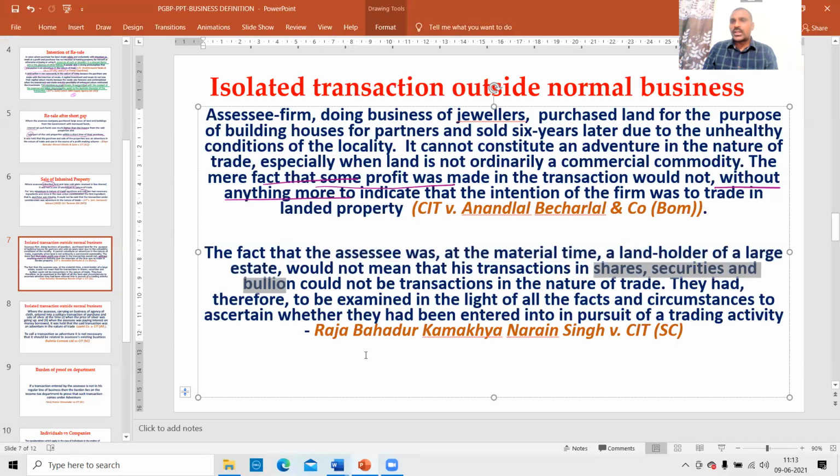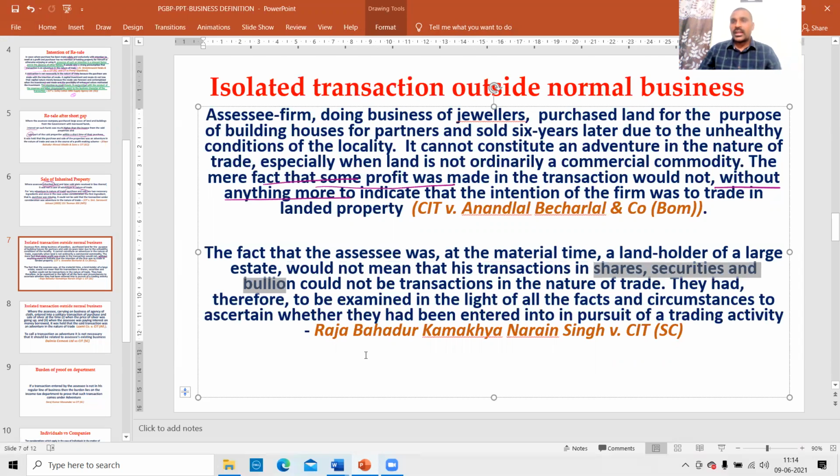Whatever the business opportunity there is in the market, he will try to encash it. Therefore, he is a business person. Just because till now he was dealing with land and suddenly he purchased shares, you cannot say that purchase and sale of shares is a capital gains transaction. No, sir, his regular business is land dealing. Suddenly he got some shares. How can I say it is his ordinary business? It's a capital gains transaction.